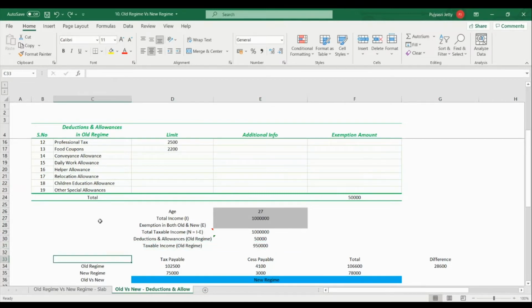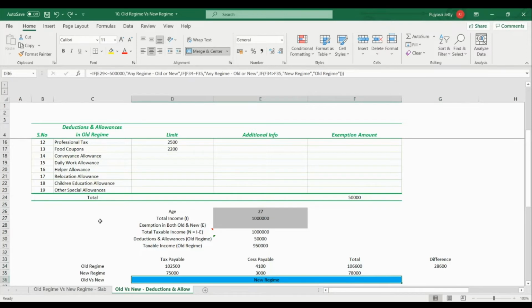As you can see below, the tool calculated the total tax payable plus the cess payable for both old and new regimes for this particular case. We can also see the difference between both the regimes. In this particular case, we will end up paying 28,600 rupees lesser if we opt for new regime. Hence, the tool is recommending us to opt for the new regime.